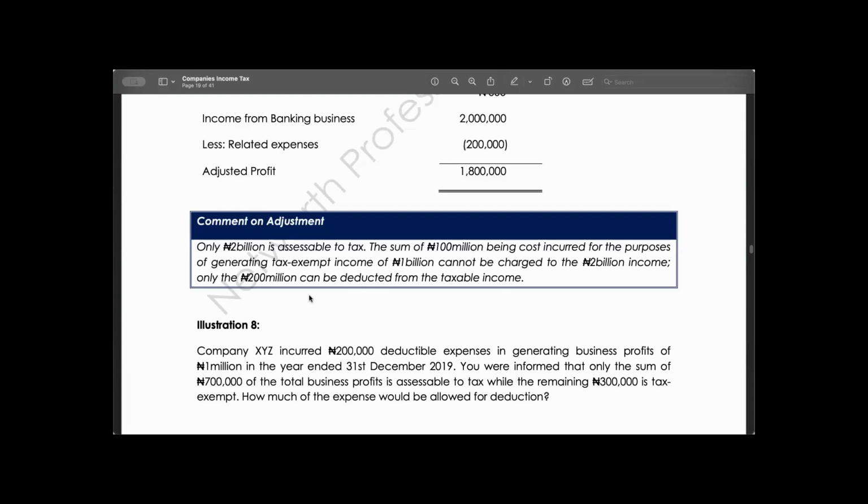to get the portion of the expenses that will be allowable. So if I say 700K, which is the portion allowable or taxable, divided by the entire 1 million, multiplied by 200,000, I will get 140. That is the expenses that is attributable to this 700K.